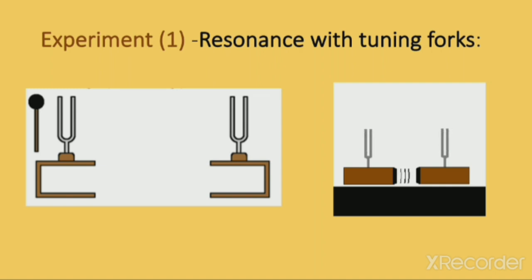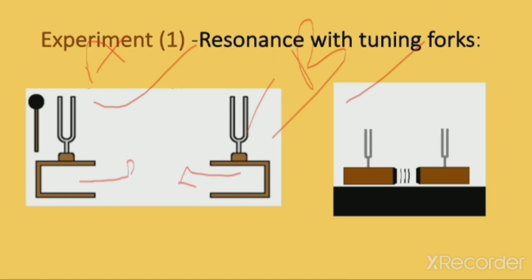Suppose you can see the first figure, and in the second you can see that both are vibrating, and the resonance phenomenon is going on. Now, in the first figure, why is this going on? This is tuning fork A, this is tuning fork B. The first one is made to vibrate by striking this rubber pad. It is kept on a sound box whose open end is just in front of the open end of the second sound box, on which tuning fork B is kept.